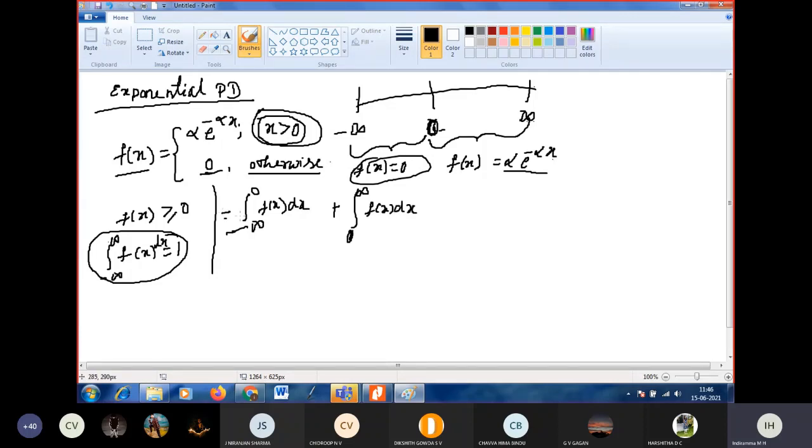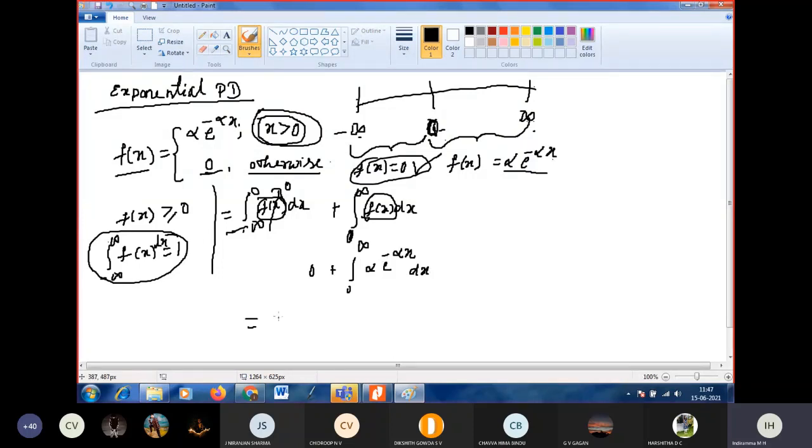What is the value of f of x between minus infinity to 0? It is 0, from our exponential distribution. Okay, now what is f of x in the limit 0 to infinity? Alpha into e power minus alpha x dx, where alpha is constant.